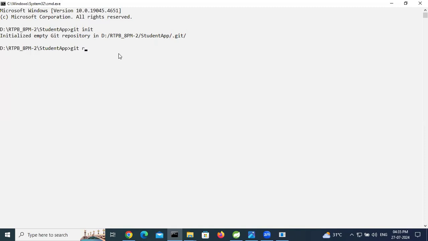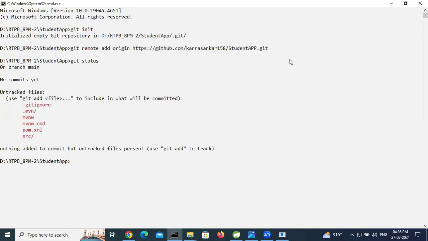For that, git remote add origin repository URL. This is done, right? After that, check the status, git status. So here these are the files, untracked files. So we are under the student app. These are the untracked files under student app.